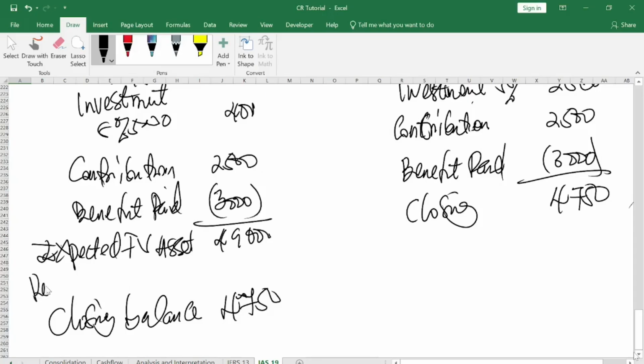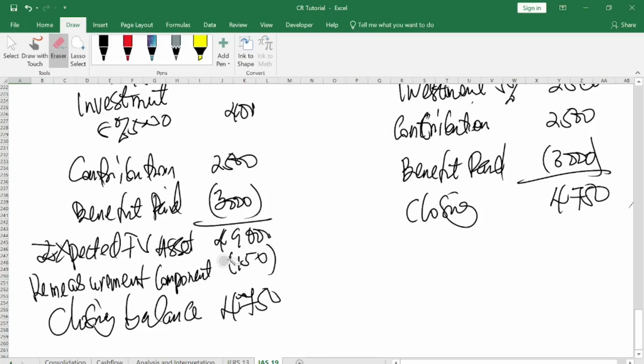We call it remeasurement component. No, 4,750 is the closing. Remeasurement component. Okay. So the difference is how much? It's a loss to the company, which is 150. You can put it in bracket, or you can decide not to put it in bracket, but write beside it "loss", like that.